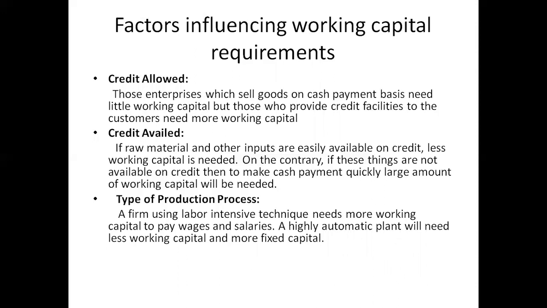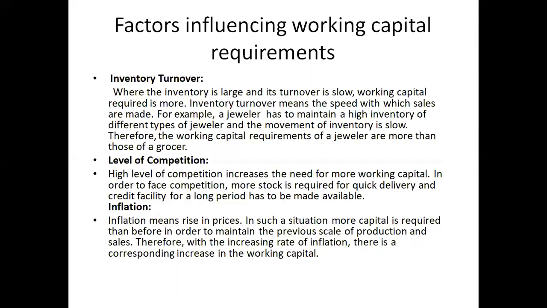Types of production process. If your production process is labor intensive, then you will have to pay lots of wages and salaries. You will require a little more working capital. But if it is a highly automatic plant, no laborers are required, then the working capital required would be less, whereas the fixed capital or long-term capital required would be more. Because in a highly technical organization, initially you spend more on fixed assets and then things go on operating. So labor intensive, more working capital; automatic plant, less working capital. So these are the factors.